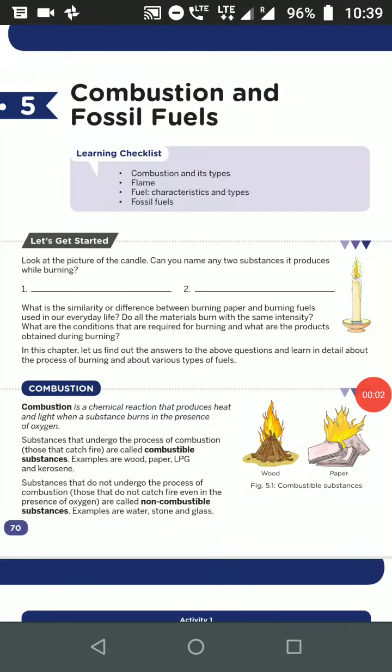Hello students, we are going to start chapter 5, combustion and fossil fuels. In this chapter we are going to deal with combustion and its types, fuels, their characteristics and types, and fossil fuels. Okay, we are going to start with the first definition.